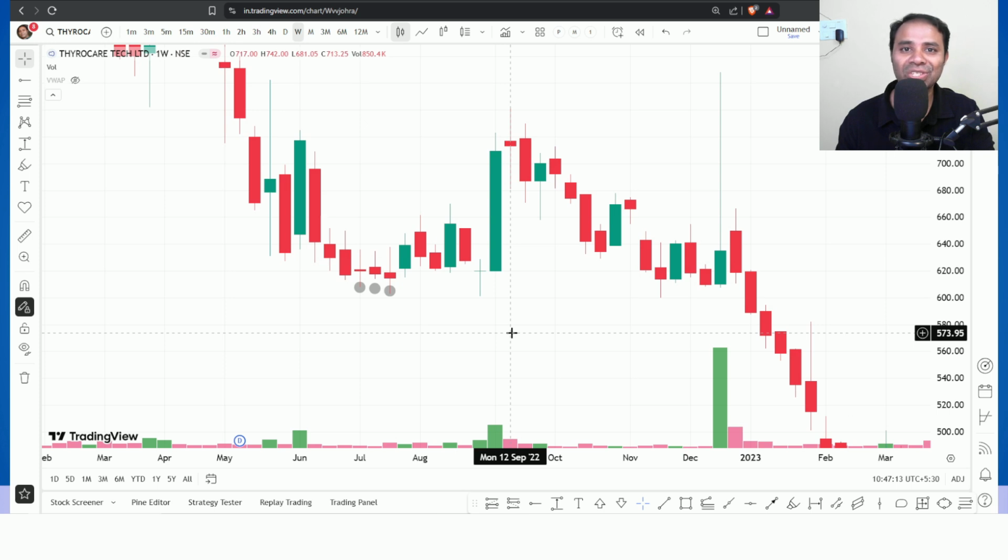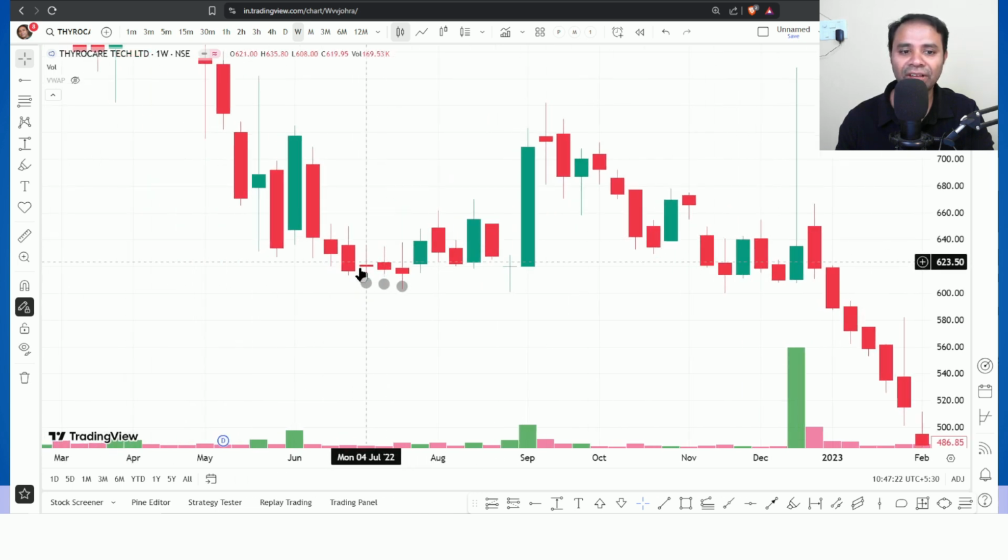Why is it a doji? A doji is nothing but a candle where there is no visible buying and selling activity. It is there, but it is not reflecting in the price. Wherever the price opened, it closed at the same price, meaning there is no significant control by the buyers or the sellers. So these are all dojis.